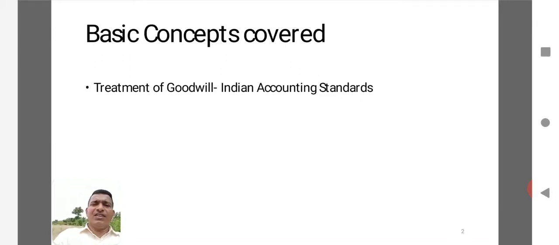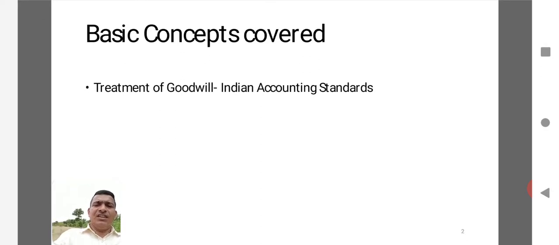When you were discussing that concept, you discussed one point, that is, there is an accounting adjustment called treatment of goodwill. Here, treatment of goodwill means we need to follow a procedure for valuation of goodwill or calculation of goodwill. Then we need to follow a procedure for withdrawal of goodwill or taking out the goodwill from the partnership firm, and there may be a procedure of raising of the goodwill.